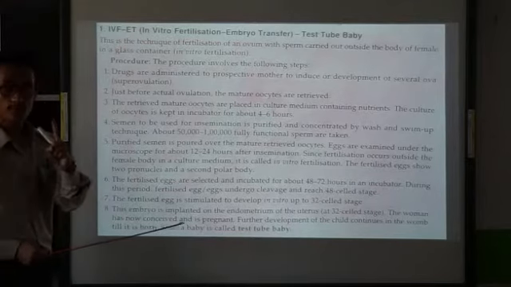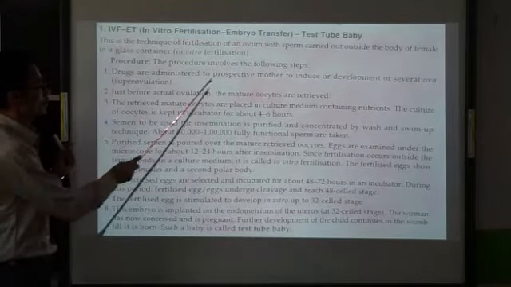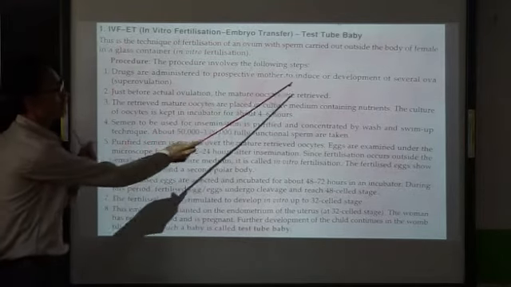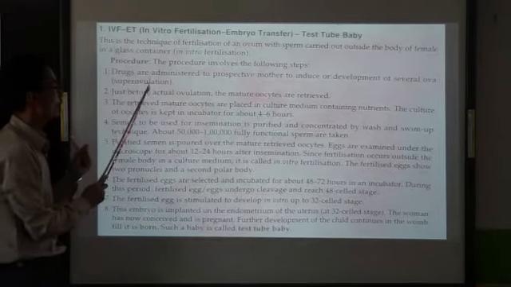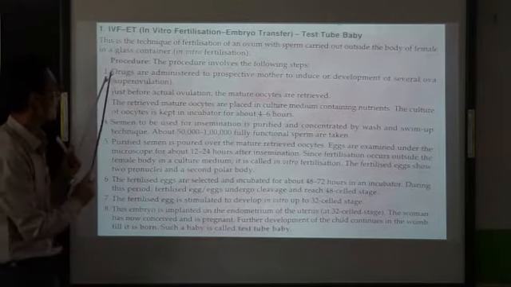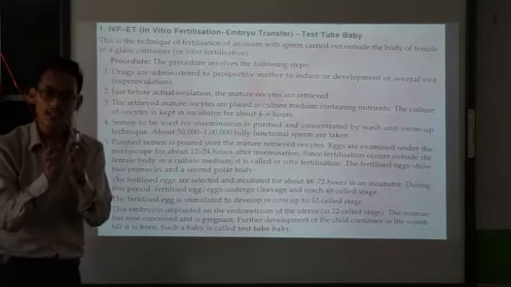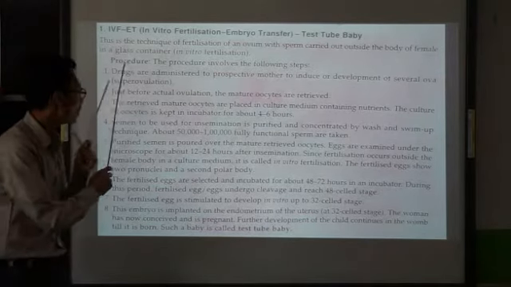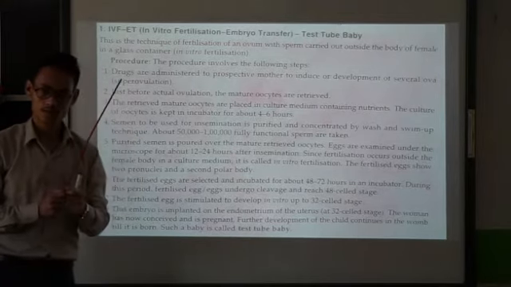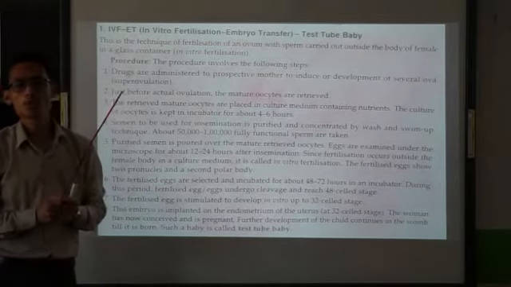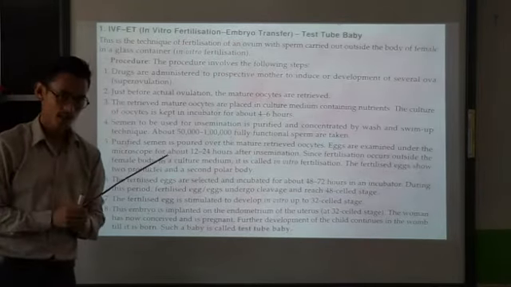So first step, we'll go through it one by one. Drugs are administered to the prospective mother to induce the development of several ova, which is called superovulation. That means in point number 1, the female will be administered a drug that contains the female hormone that will help in superovulation. Now what is superovulation?